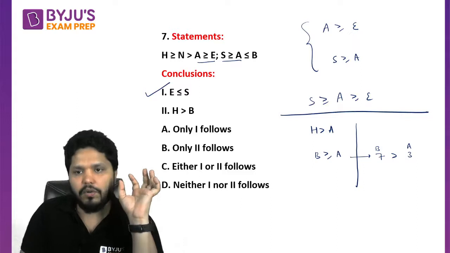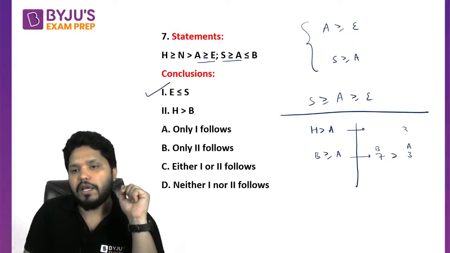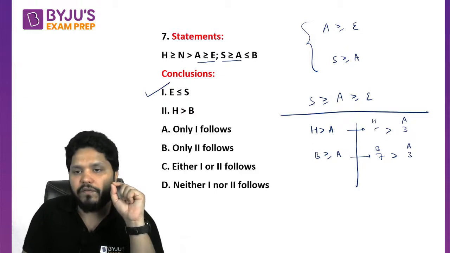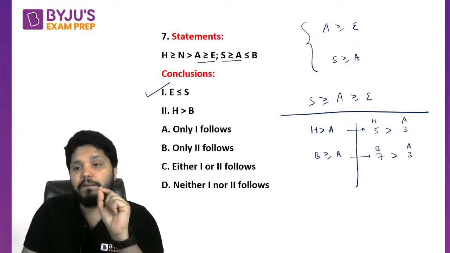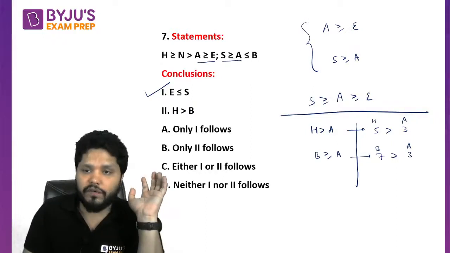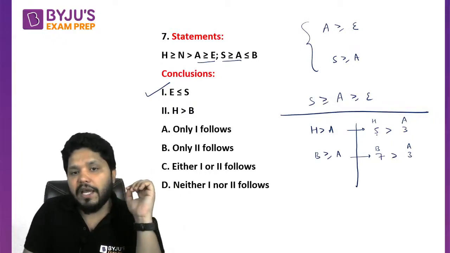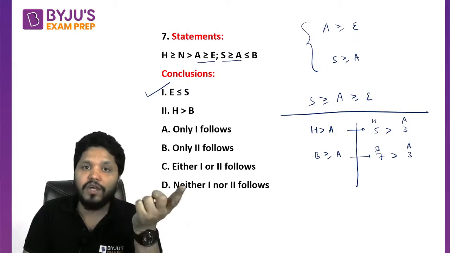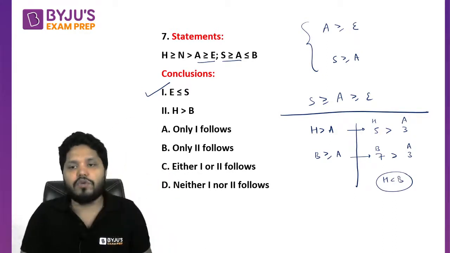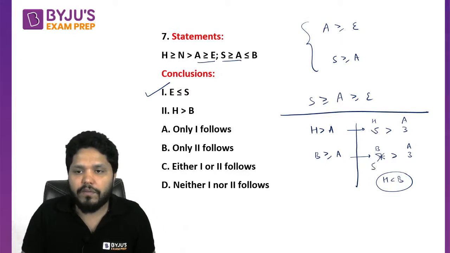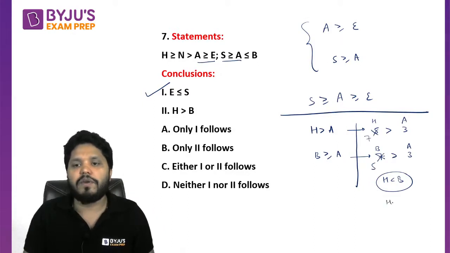B can be greater than or equal to A. Now in the same situation, A is the same 3. Now I can take a situation where H is going to be 5. Once again, H is greater than A is justified. B is greater than or equal to A is also justified. But can we say H is greater than B in this situation? No, we cannot say. H is less than B in this situation. And we can reverse the situation also. Suppose I take this as 5 and this as 7. In that case, H will become greater than B.